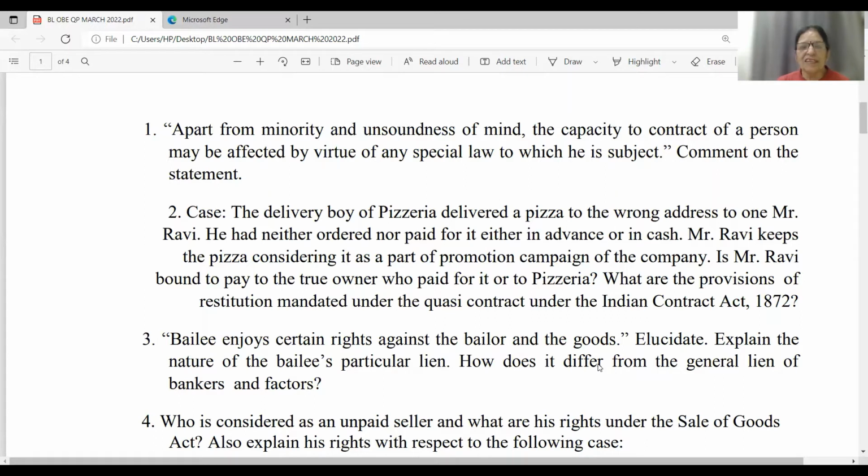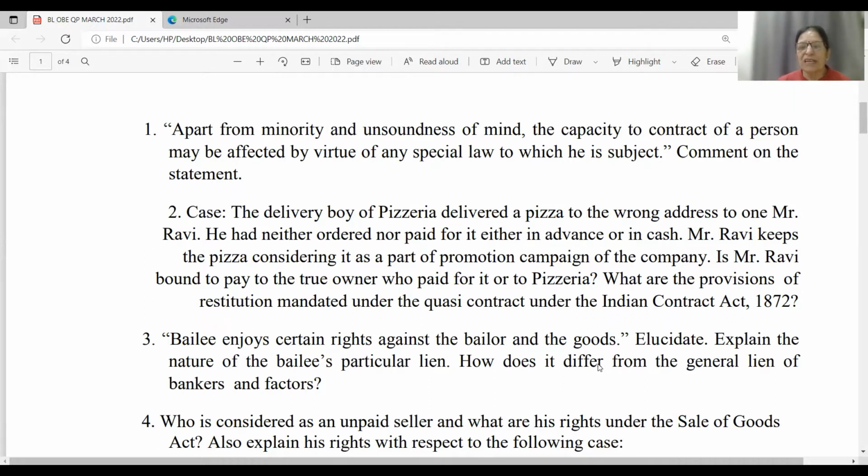So regarding this case study, you will have to mention the point: goods or money delivered under coercion or by mistake, section 72. So here, the goods have been delivered to Ravi by mistake. And he never paid for it, but he consumed the pizza. He enjoyed the pizza. Then it becomes his duty. If he has enjoyed the item which he has received by mistake, then it becomes his duty. He must pay for that. So the principle of restitution applies. Then he will have to make the payment to the pizzeria or to the owner who has given the order.